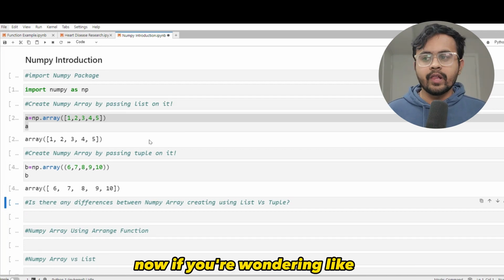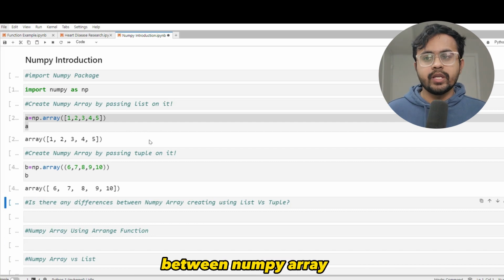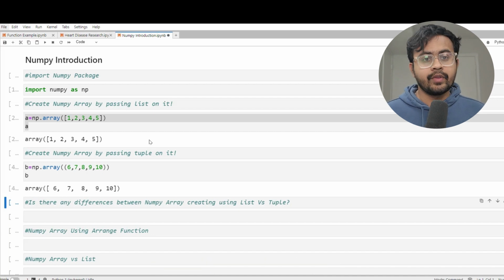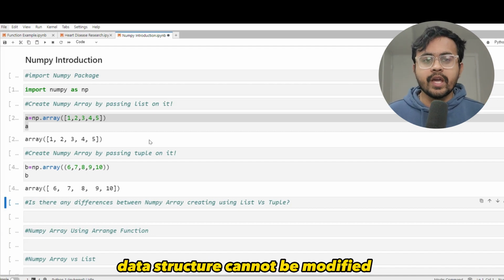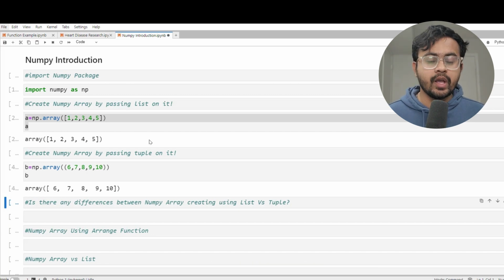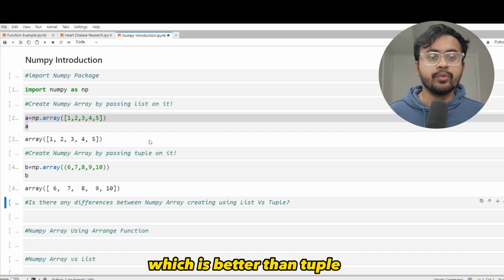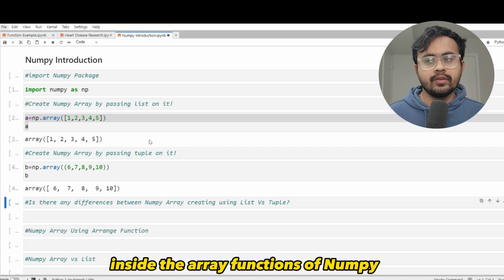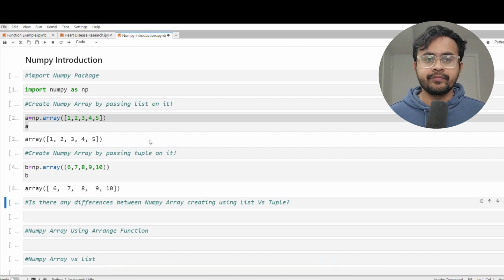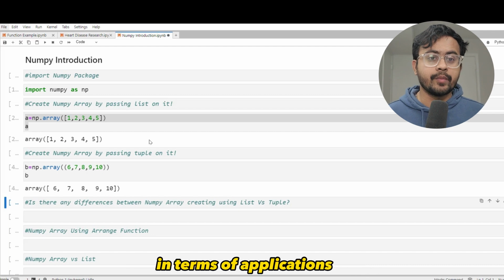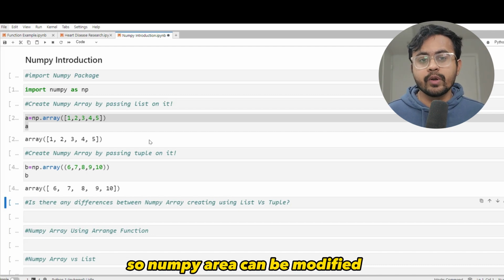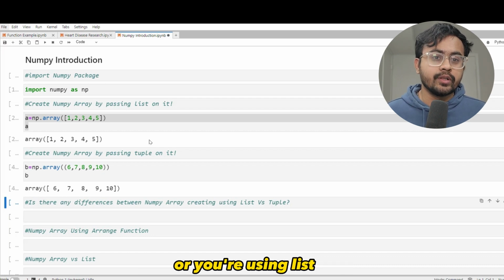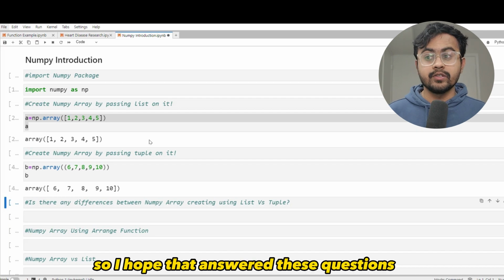Now if you're wondering, is there any difference between creating a Numpy array from a list versus a tuple? Then here is the thing. We have learned that the tuple data structure cannot be modified. However, the list data type, which is better than tuple because it can be modified. Now, when you are using it inside the array function of Numpy, there is actually no difference in terms of applications. So a Numpy array can be modified whether you're using a tuple or a list, it doesn't matter. So I hope that answered this question.